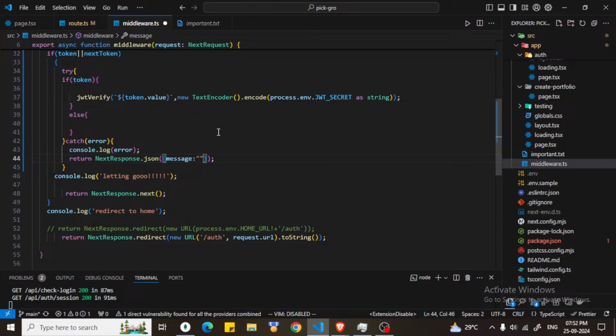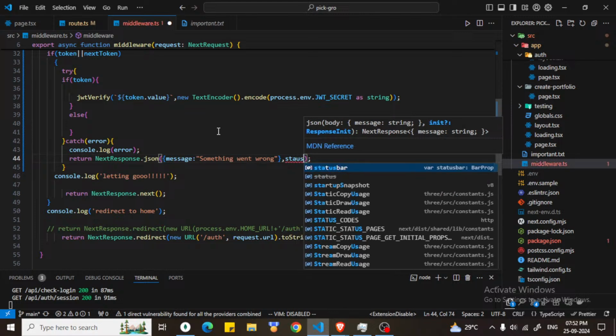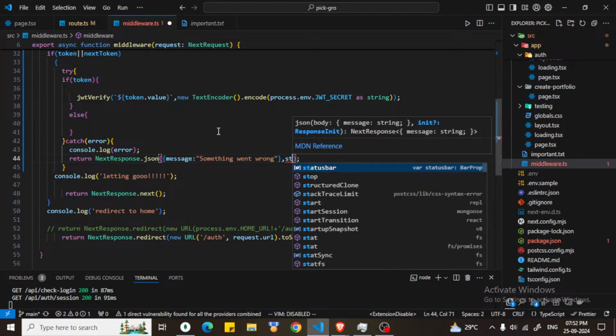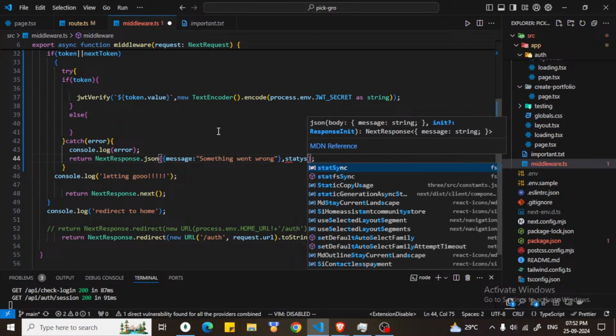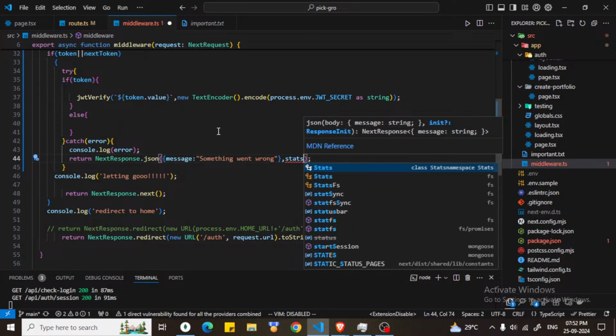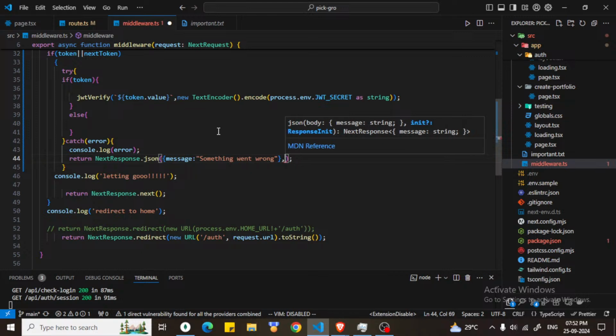Okay, what we were doing, yeah, we were setting up the messages. Message would be a string and we will say something went wrong for now. Yeah, and we also need to send some status so that the browser knows what really happened with the request. What is the spelling of status? Oh, come on.